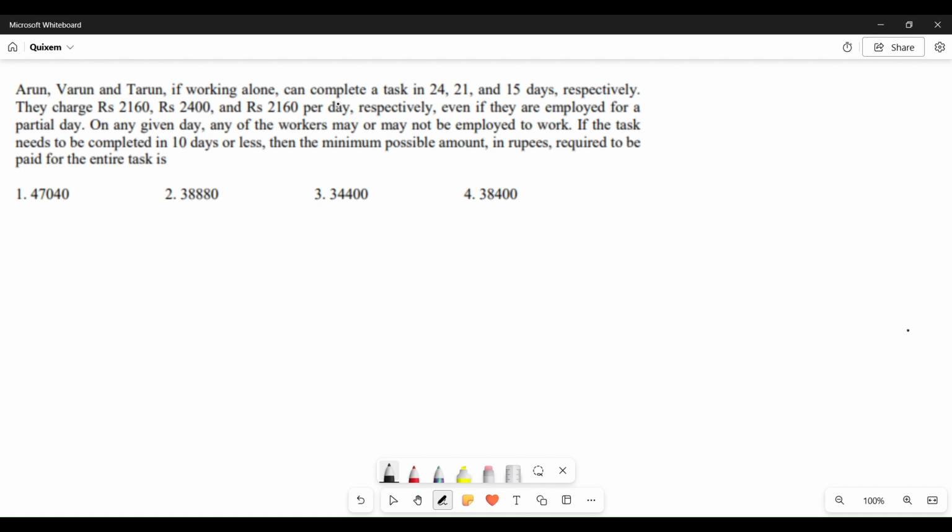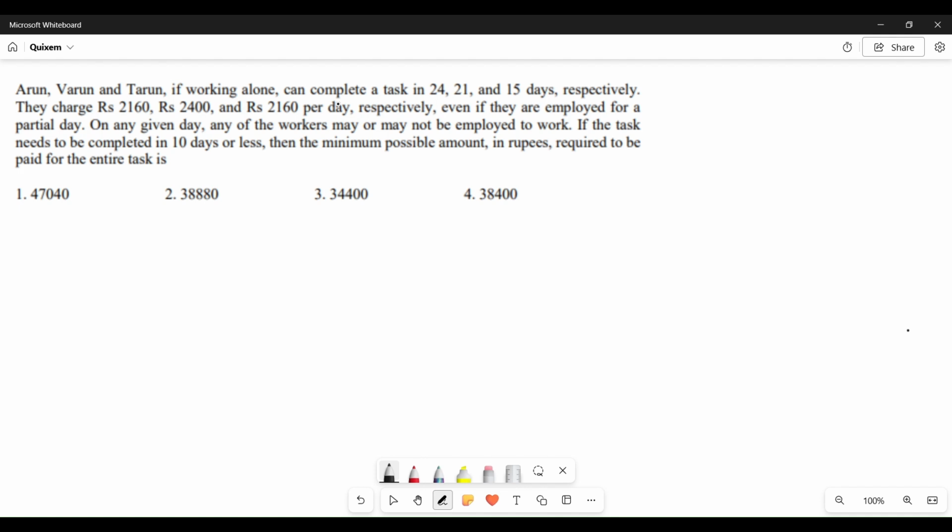So they charge 2160, 2400 and 2160 per day respectively, even if they are employed for a partial day. On any given day, any of the workers may or may not be employed to work. If the task needs to be completed within 10 days or less, what is the minimum possible amount that is required to complete the entire task?